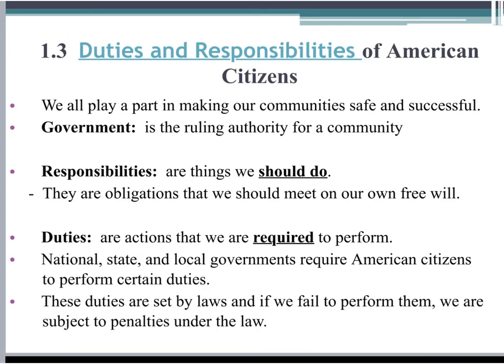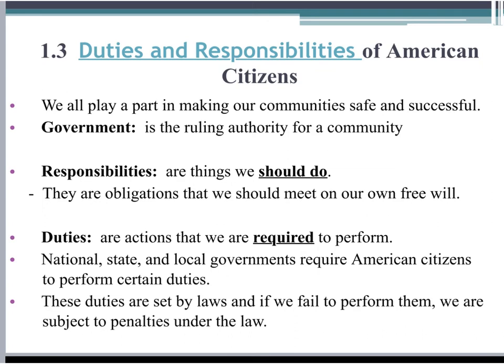Chapter 1.3, Duties and Responsibilities of American Citizens. Please write down the word government and the explanation definition next to it. Please write down the word responsibilities and the information next to it and under it.